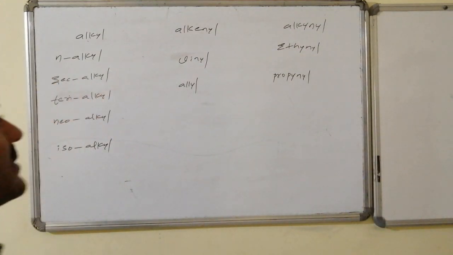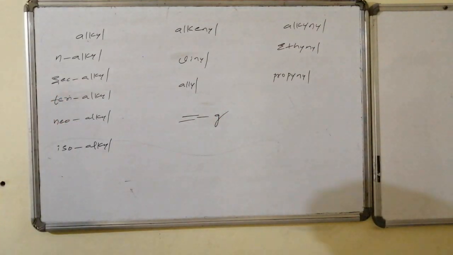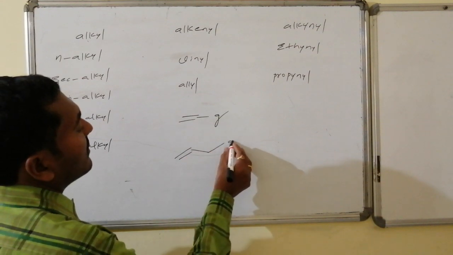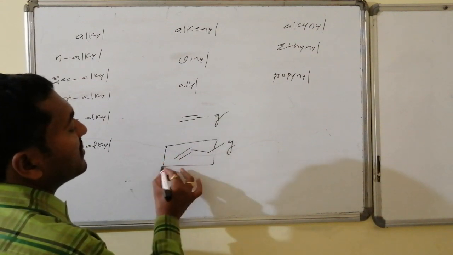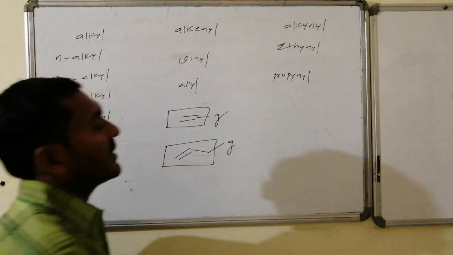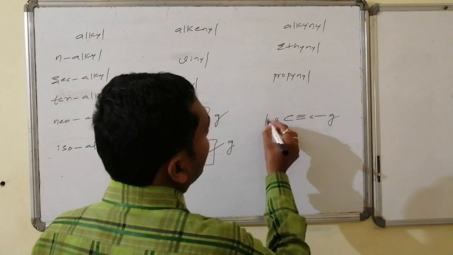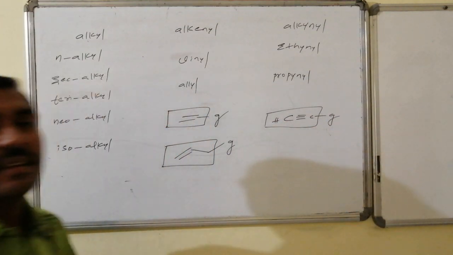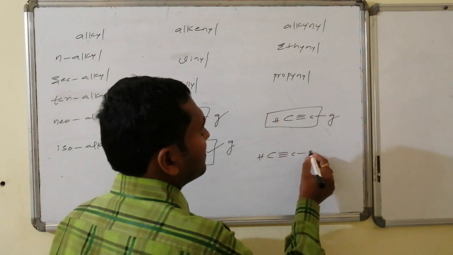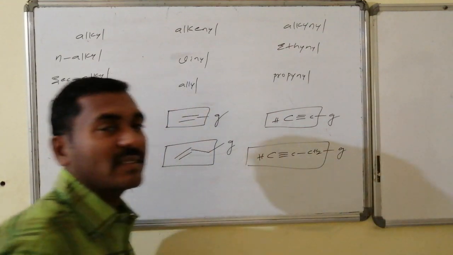If I go for vinyl, this is the group connected, and this is allyl. This particular portion is known as allyl, this particular portion is known as vinyl, whereas this is ethynyl. Similarly, this is known as the propynyl system.